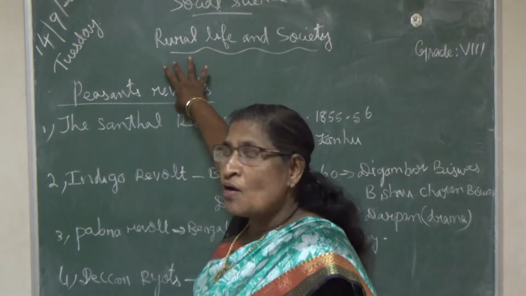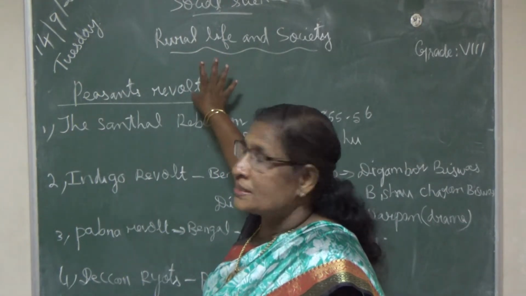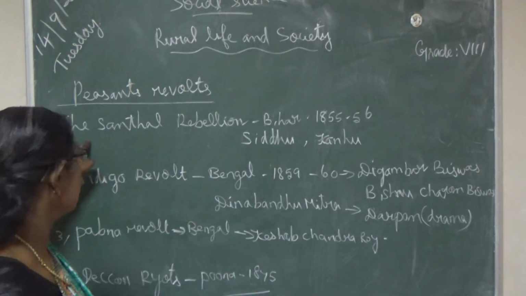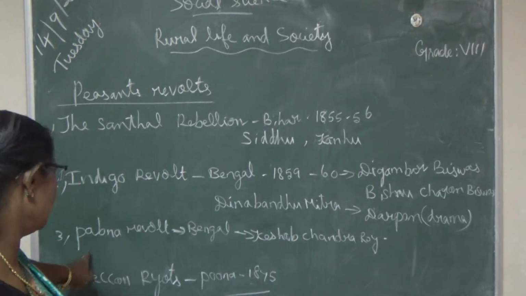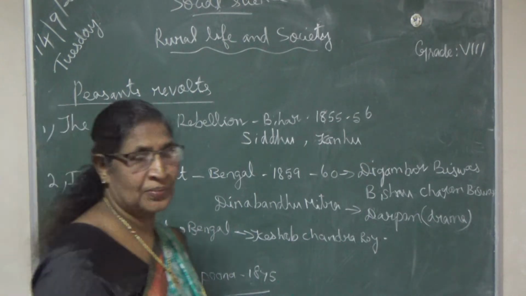Here the farmers or the cultivators revolted against the British government. Today we are going to learn about 4 revolts: the Santal Rebellion, the Indigo Revolt, the Pabna Revolt and the Deccan Riots. Riots were also farmers' revolts.